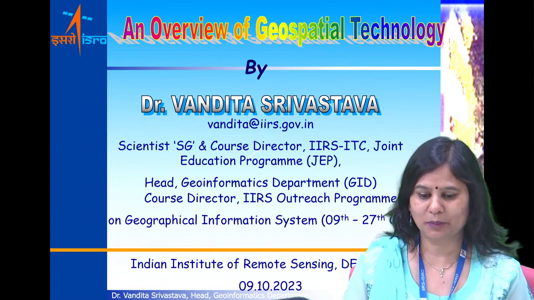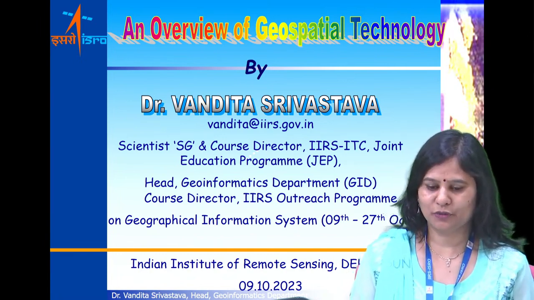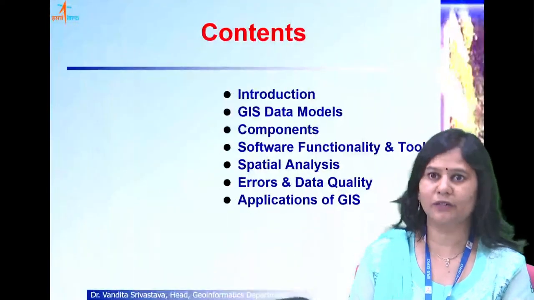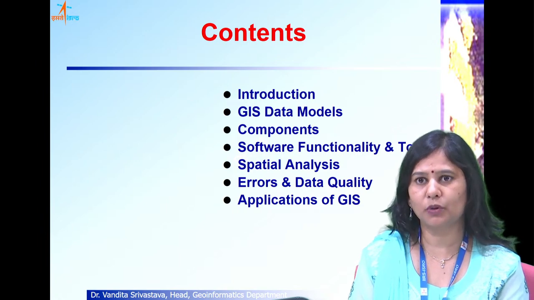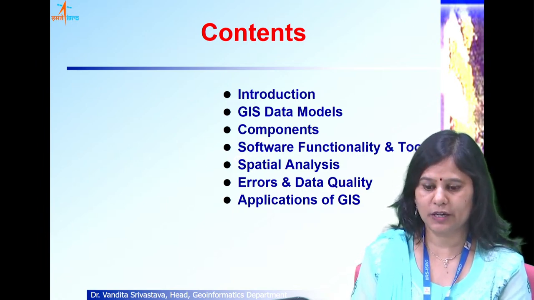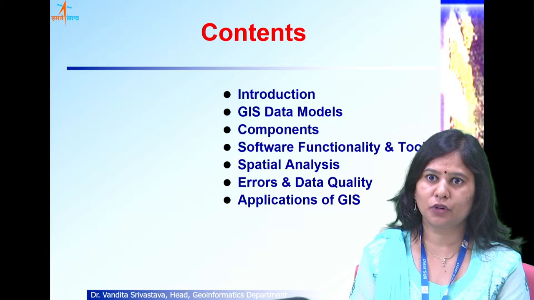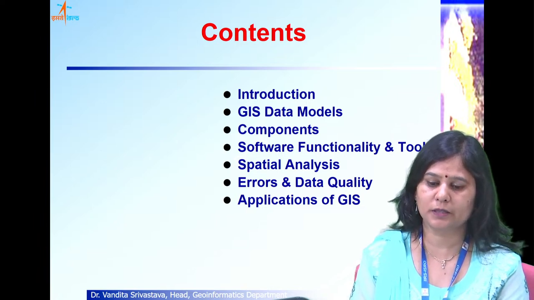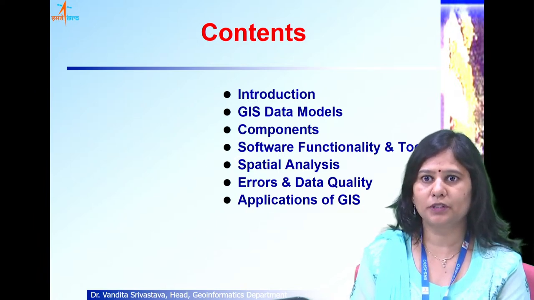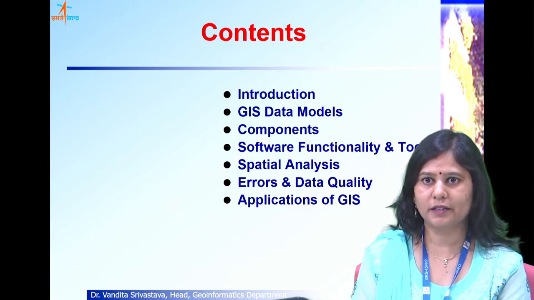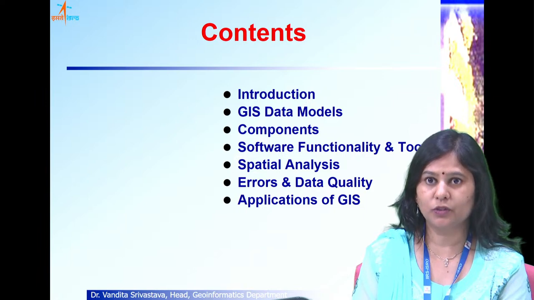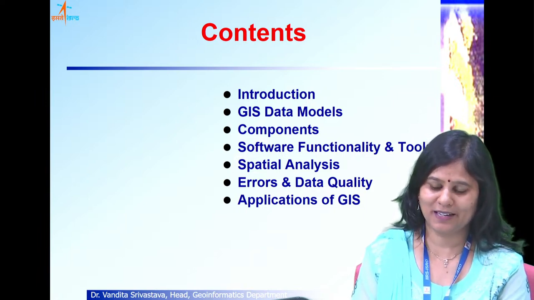So I begin with my lecture, and I'll be first telling you what all contents I'll be covering in this particular course. I'll be talking about the basic concepts of GIS, the nomenclatures involved, and the basic definitions. And then I'll be talking about the geospatial data models as well as components of a GIS, the software functionality and the tools that are required to make a GIS work.